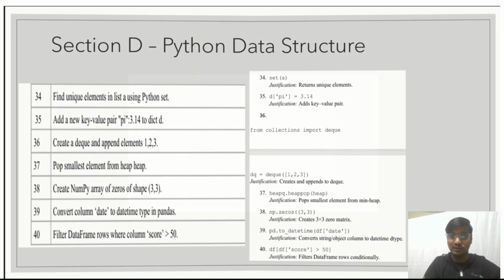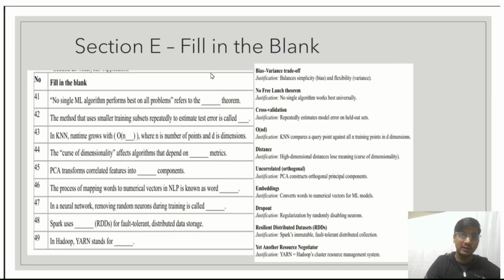Let's move to the next section. This is our final section, section E, and it is also fill in the blanks. So the first question 41 asks, no single ML algorithm performs best on all problems. It refers to the no free lunch theorem, which states that no ML algorithm is better than the others, and it is better to try each one of them to find which one works better in which cases. Next, the method that uses smaller training subsets repeatedly to estimate the test error is called cross validation.